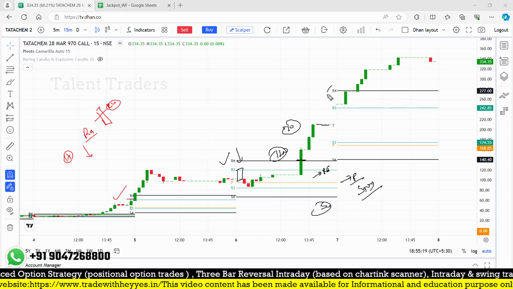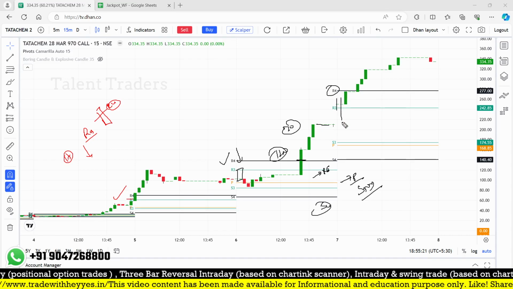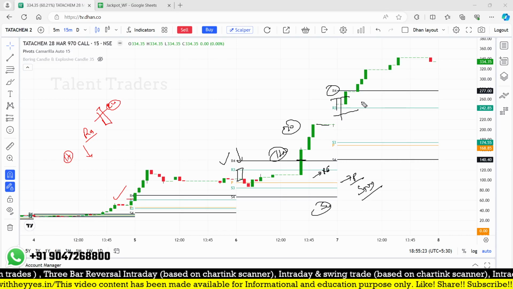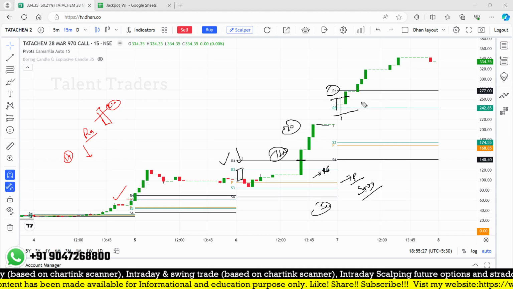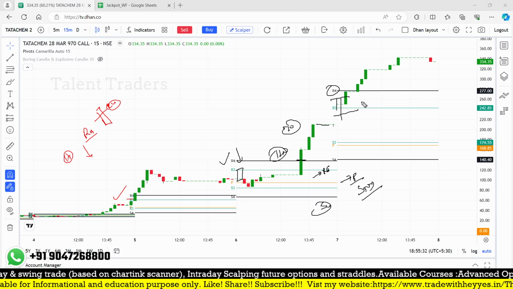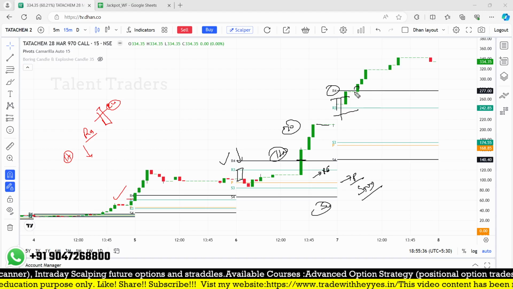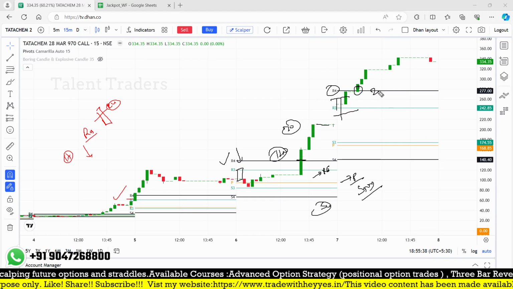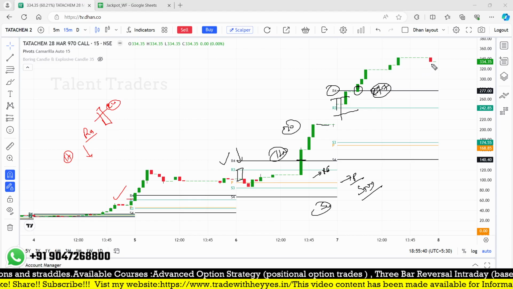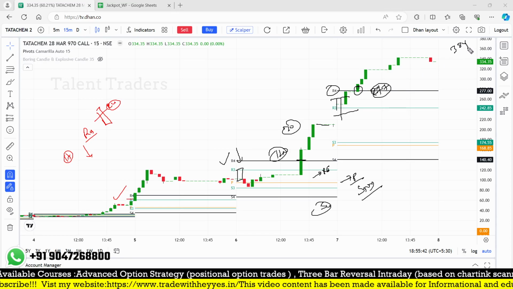On the third day again, R4 in the first 15 minutes and second 15 minutes, but there is a liquidity issue because it is deep in the money. That's why active trading is not happening on that particular strike price. Due to the stock movement the premium will change, but it is not active. Again, here is a breakout at 277 and finally close to 334.